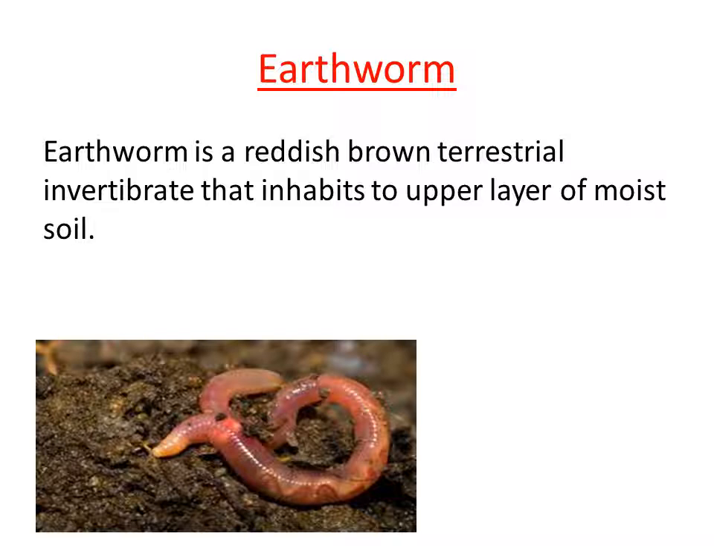So why is it called an invertebrate? Because it does not have a vertebral column. Because of the absence of the vertebral column, it is considered an invertebrate, and it inhabits the upper layer of moist soil. In a park or in a garden, on the upper layer of soil, we can find these animals. Why are they present on the upper layer of soil? Because humus is present. Where the humus content and moisture content are more, there we can see the presence of these animals, right?